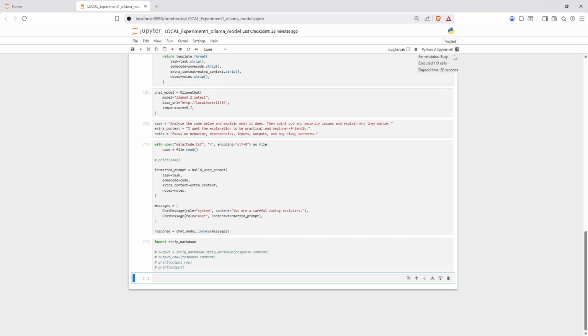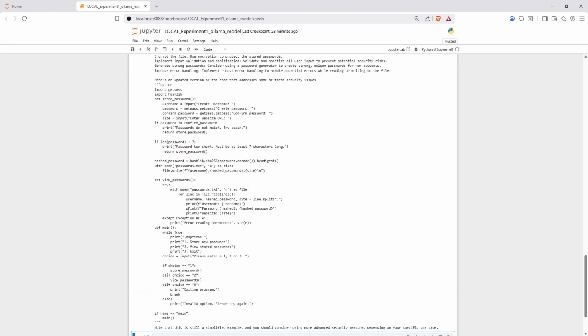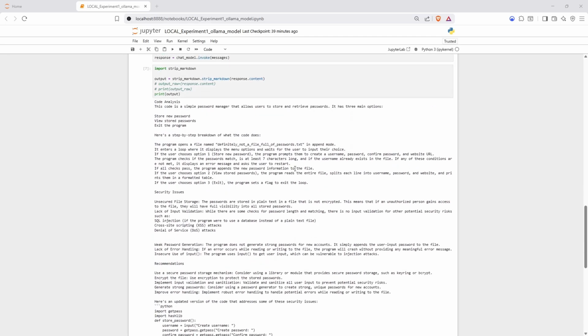And basically, once the indicator shows us that it's been completed, we will just render the output. And there you go. We saw an example of what this is capable of doing.